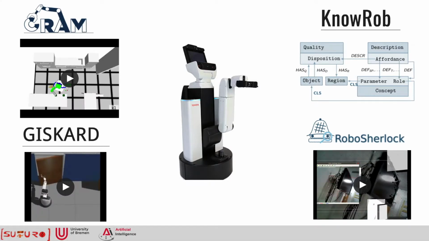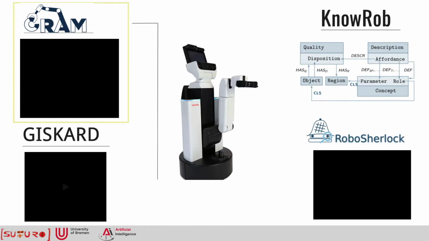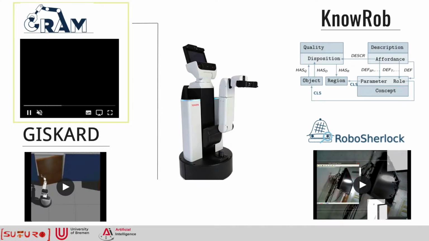In the following, Team Suturo from the Institute for Artificial Intelligence at the University of Bremen will show you how we managed to set up and execute our HSR. We will do so by presenting the software components responsible for the tasks of planning, reasoning, perceiving, manipulating and navigating, and additionally show further footage. We'll start with CRAM, the Cognitive Robot Abstract Machine.